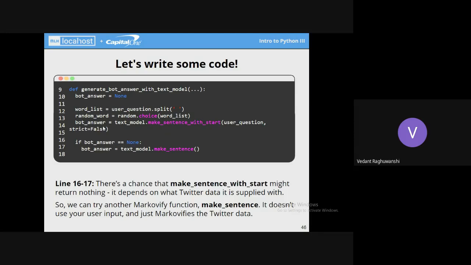Since the Markovify library works on a mathematical model of probability, not every time do we get a correct word to start a sentence, or it may return a none variable. So if the variable is none, we'll use another function known as text model dot make sentence to make a sentence out of that word.